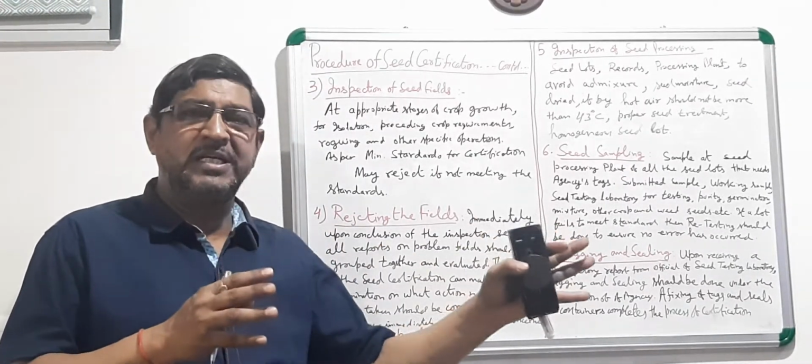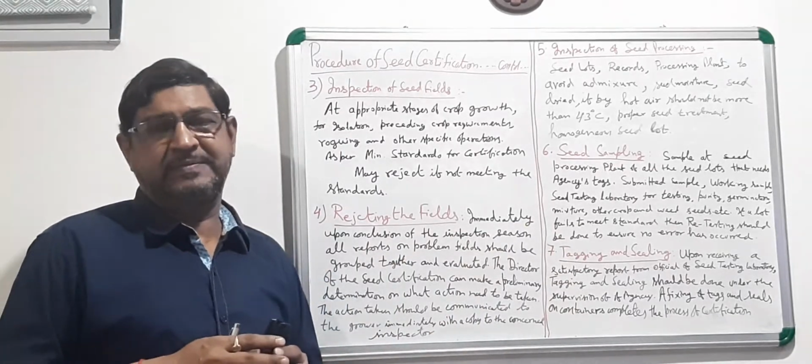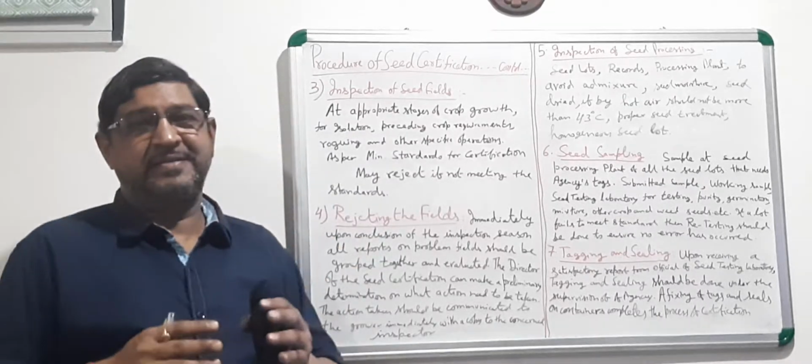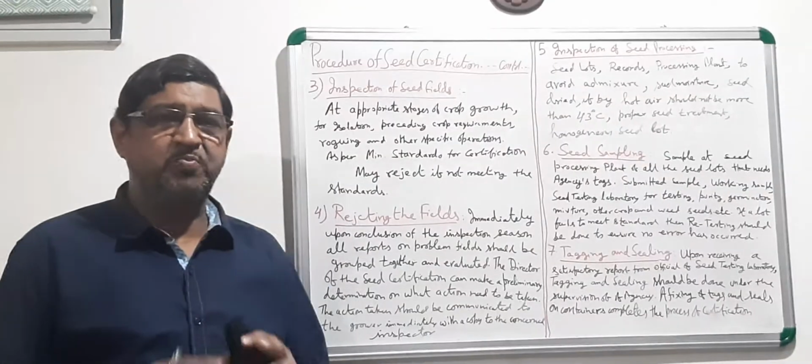So the seed inspector has to decide everything, and he has to plan accordingly. During the crop season, he has to plan his visit.